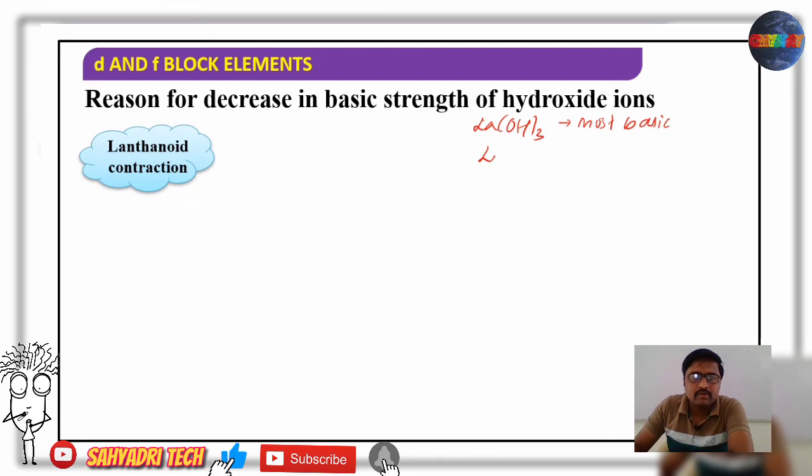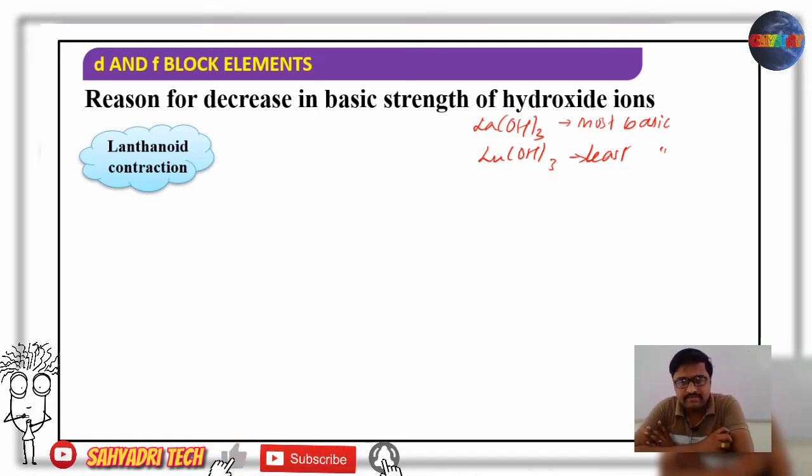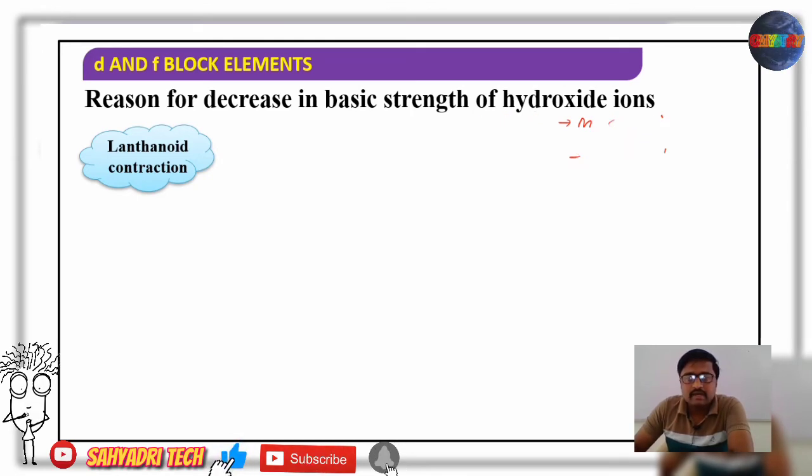And what about lutetium hydroxide? Lutetium hydroxide is least basic, as it comes last in the series. Well, what is the reason for it? Again we have to start with the lanthanide contraction. Because of lanthanide contraction, what happens to the atomic size? Yes, atomic size decreases.